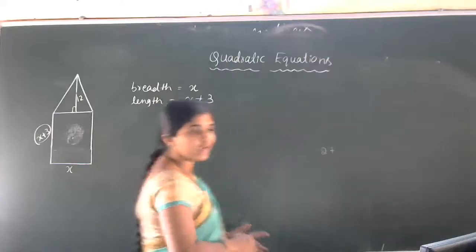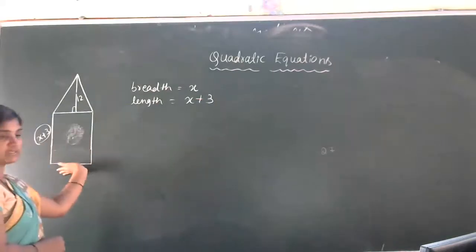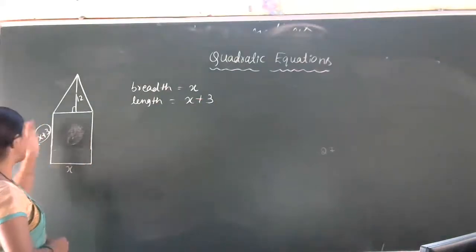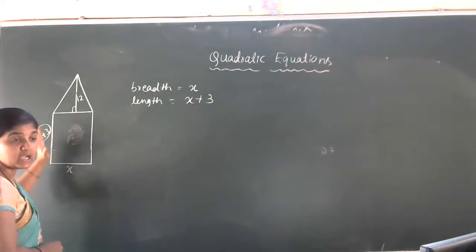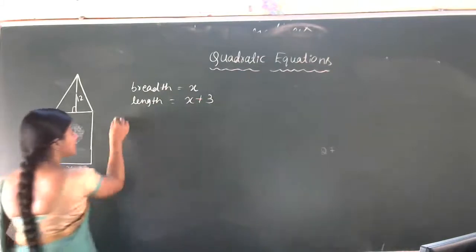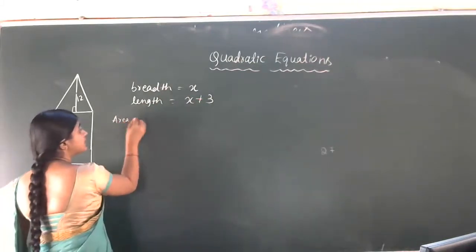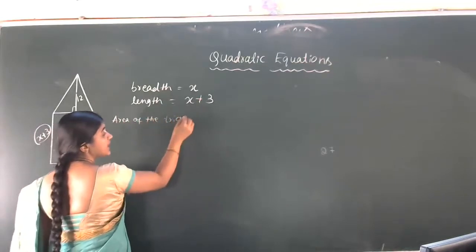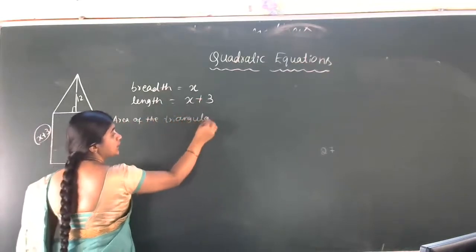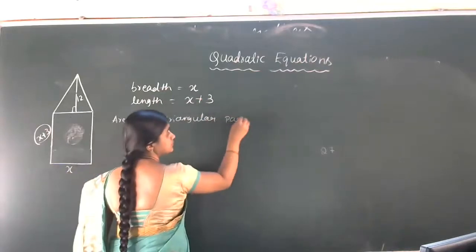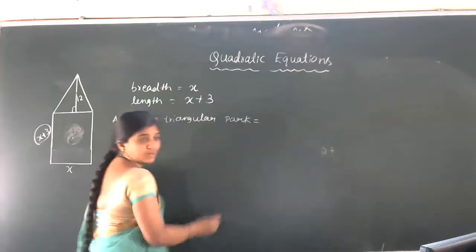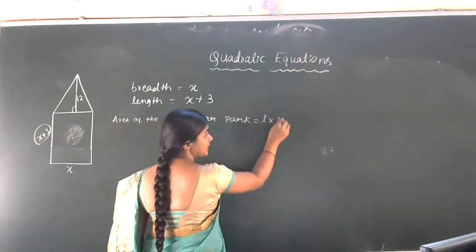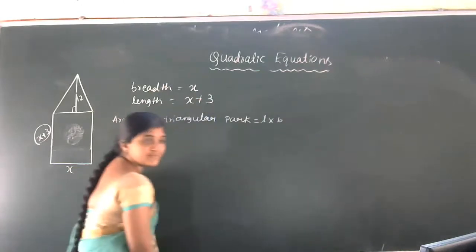Okay, so we are taking breadth as x and the length as x plus 3. Then what is the area of the rectangular park? The area is equal to length into breadth.